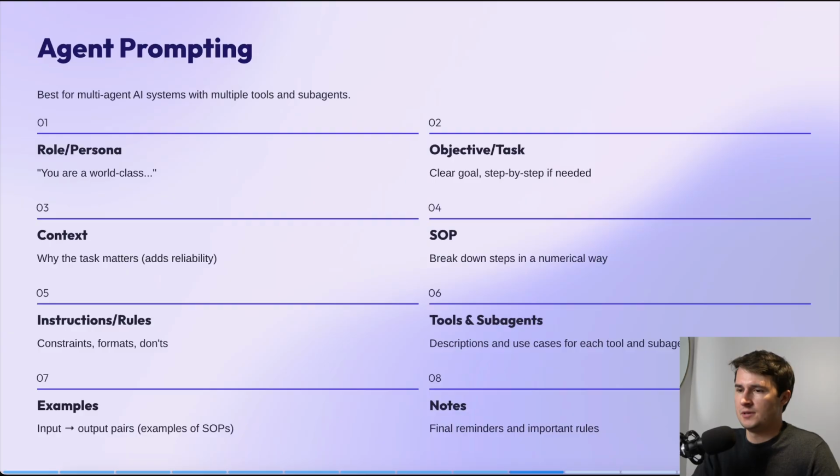Now, a few other changes here are for examples. We're still going to have input and output pairs, but instead these will be examples of the SOPs in action. And then finally, we're going to add notes at the very end. So large language models have a funny way of emphasizing the beginning of a prompt and the end of a prompt the most. There's this idea that the content in the middle is emphasized less. So notes at the very end are like the final reminders, the important things that you want to emphasize to the large language model, which may be getting lost in the middle.